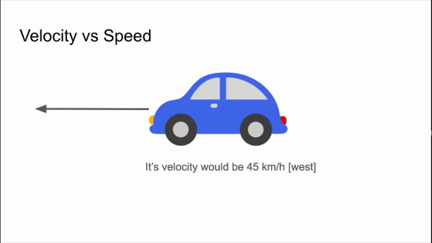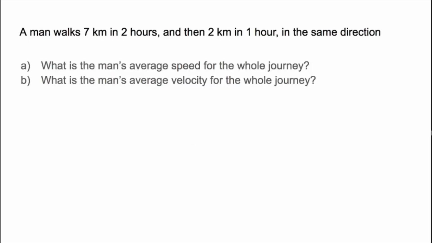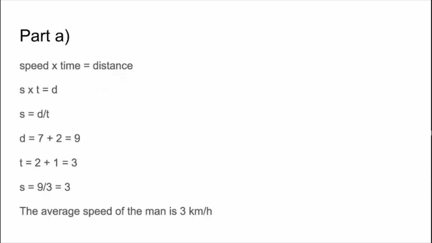Next, we'll go over some basic problems in order to reinforce this concept. A man walks 7 kilometers in 2 hours, and then 2 kilometers in 1 hour, in the same direction. Part A of this question is asking, what is the man's average speed for the whole journey? And part B is asking, what is the man's average velocity for the whole journey?